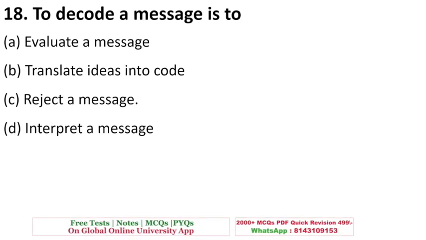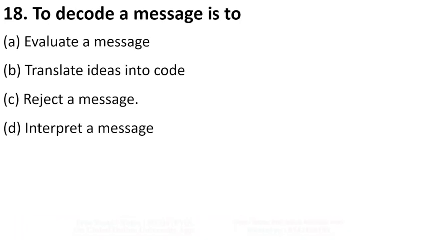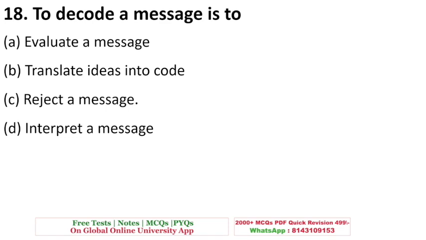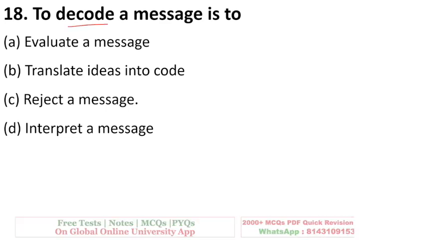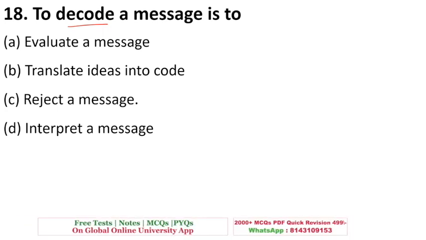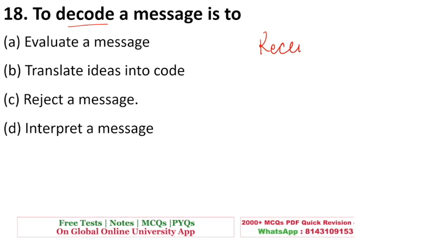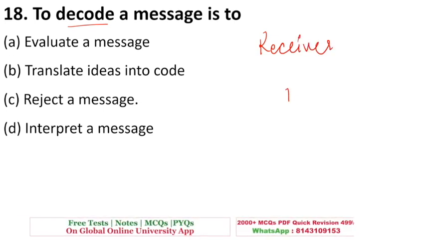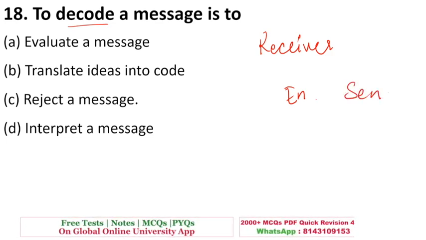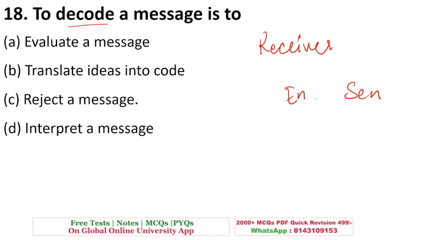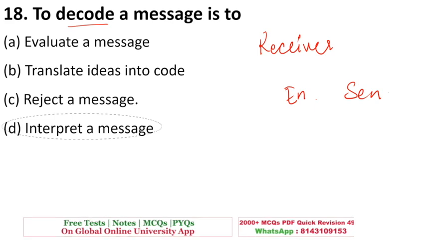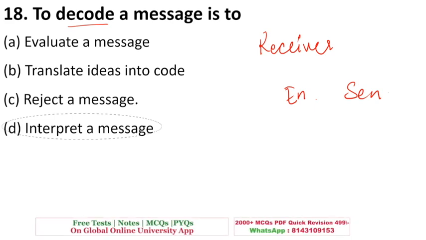Next is to decode a message is to. So there are two important terms, encode and decode. The question is asking what is the meaning of decoding a message? Evaluate a message, translate, reject a message, or interpret a message. Decoding helps at the receiver's end, you have to remember, students, and encoding happens at the sender's end. Okay, so if you look at the question to decode a message, it means to interpret a message. Okay, understand what the speaker is trying to tell you. Okay, that is decoding.